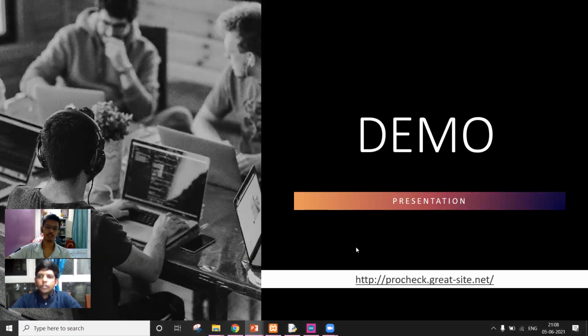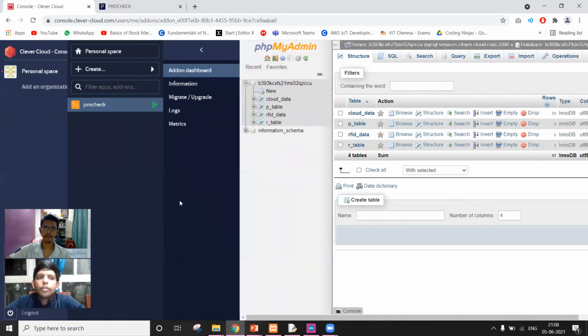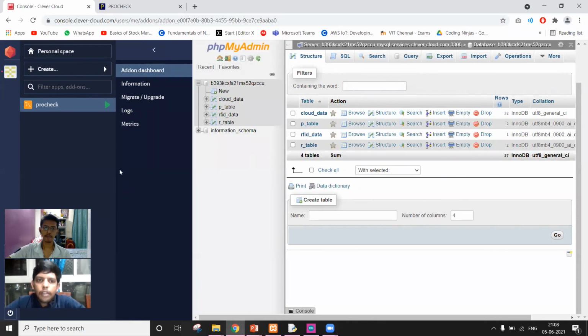Okay, moving on to the demo. Let me start by browsing you through the cloud or the database we have created. So, Kaushal, this is Clever Cloud. We have used Clever Cloud as the cloud for our project. Here we have created 4 tables: the cloud data, P table, RFID data, and the R table.